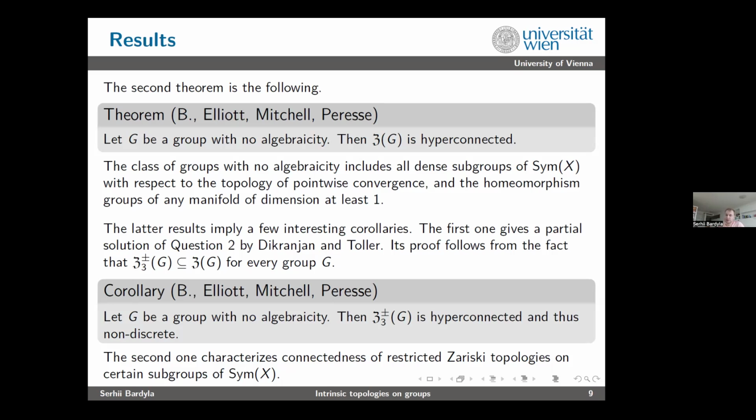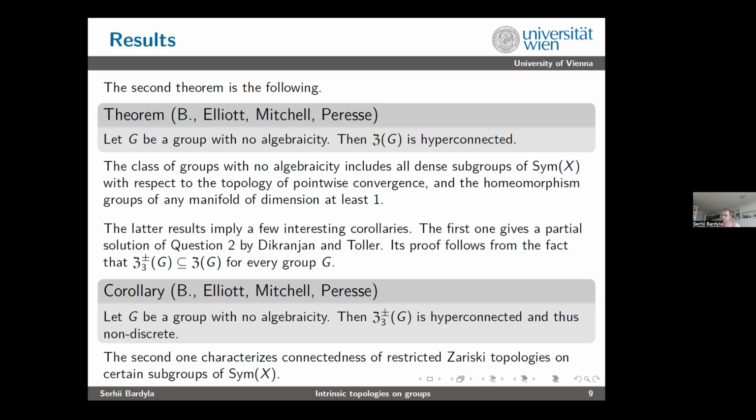This holds because this Z3 plus minus topology is weaker than the semi-group topology. If you play with it for a few minutes, you will see how to get from a group polynomial of degree 3, from the equation group polynomial of degree 3 equals 1, you can split it into two semi-group polynomials of some degree with the same set of solutions.